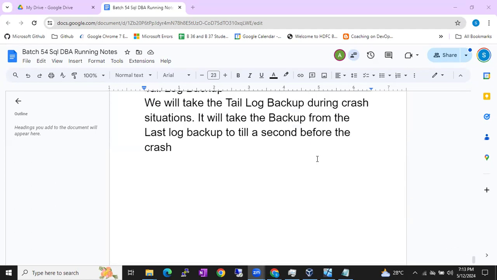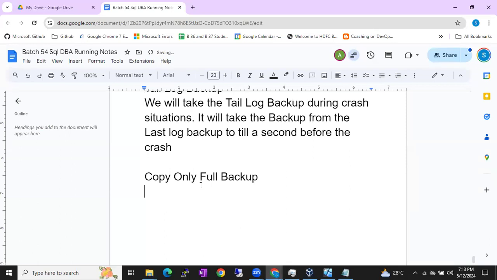Yes. So in the morning class, we discussed the full backup and the differential backup. We discussed the log backup and tail log backup. Okay, so the next important backup is copy only full backup, guys. What is the next important backup? Copy only full backup, or copy only backup, you can say.